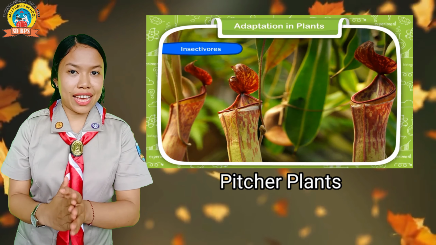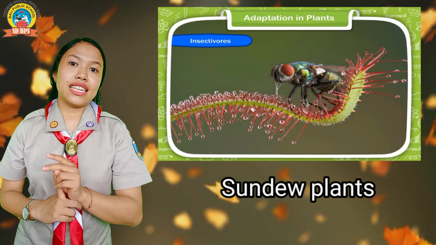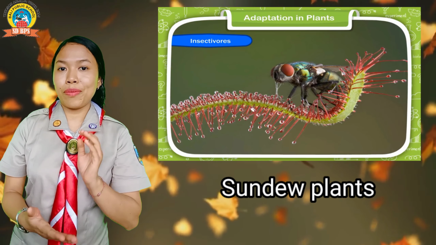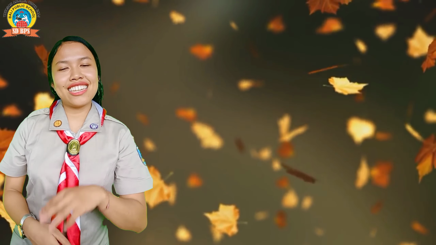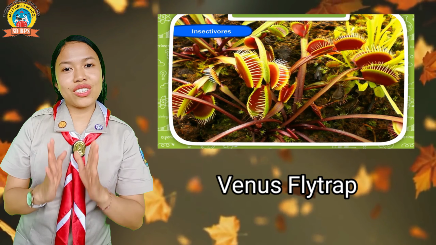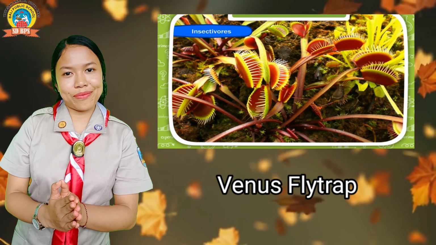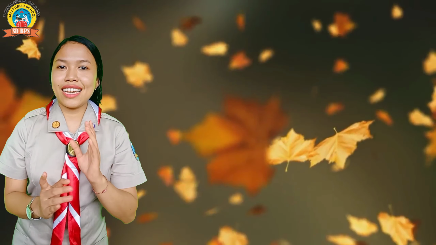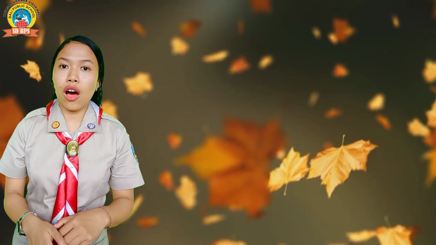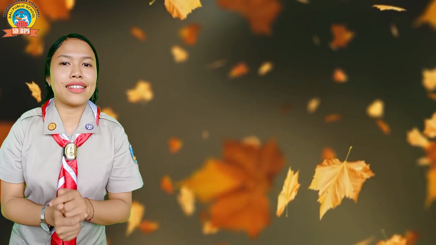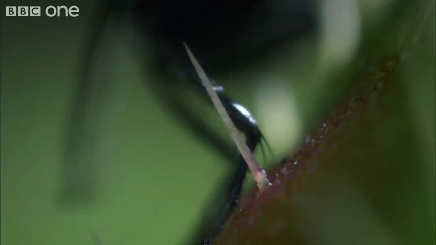The first one is pitcher plants. The second one is sundew plants. And then the third one is Venus flytrap. Well, check this out for the video of insectivorous plants. Wow. Fraction of a second.